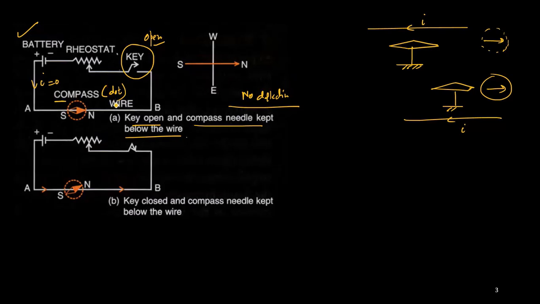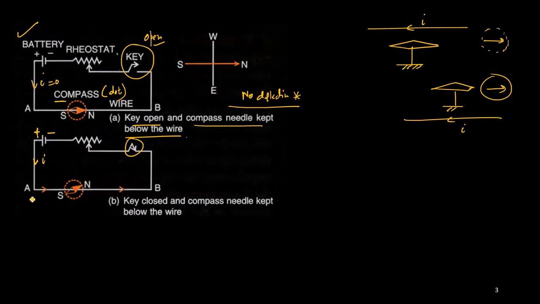So in the first case, what you have learned is that when the switch is open, no current is flowing, so it will show no deflection. Now we close the switch. Here the switch is closed. Depending on the positive and negative sides of the battery, we understand that the current will flow along this direction. The compass is represented with a dotted line, which means it is placed below the wire.